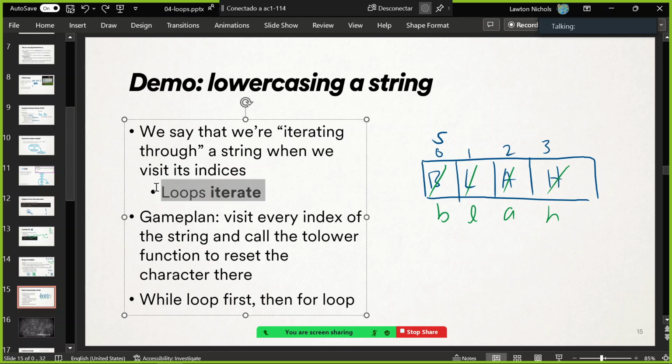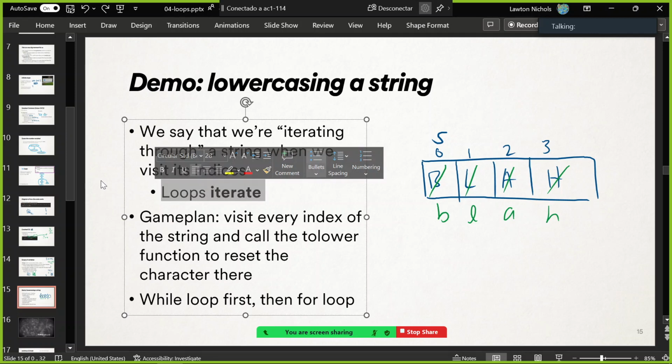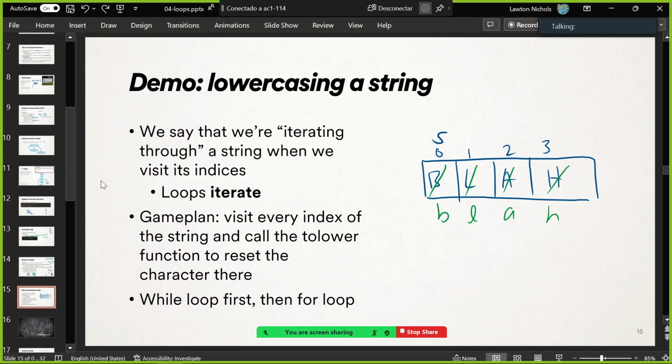So every time you make a loop, there's usually something you're iterating through. Like i is ranging from 1 to 10. We're iterating from 1 to 10. That's why we say it, right? So we use that word a lot. And yeah, so here's the game plan for this.